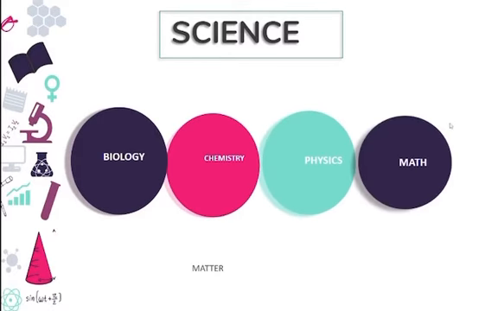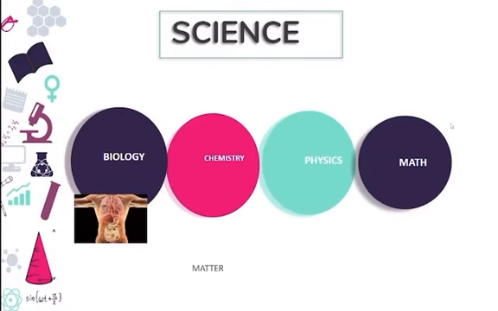Now let me give you an overview of what we study here. The first one is biology. Over here we study all the living things, their interactions, how they are connected, and what things they are made up of. Chemistry deals with matter. As you know, I told you in our class lectures that matter is anything which has weight or occupies space. That thing is called matter.